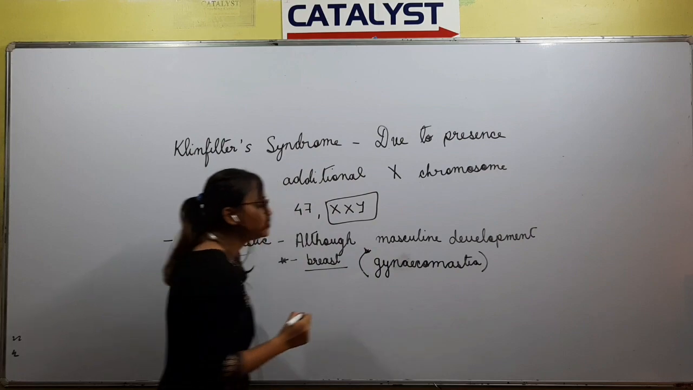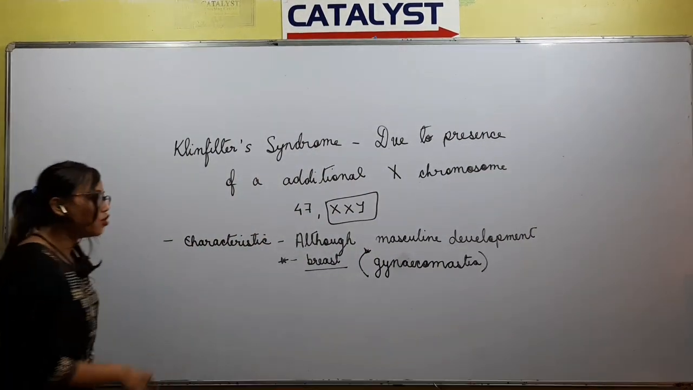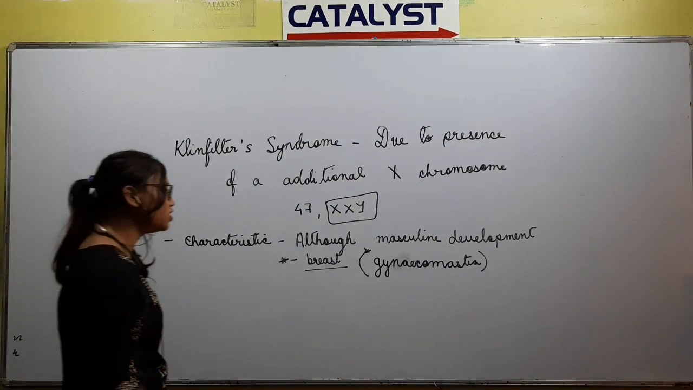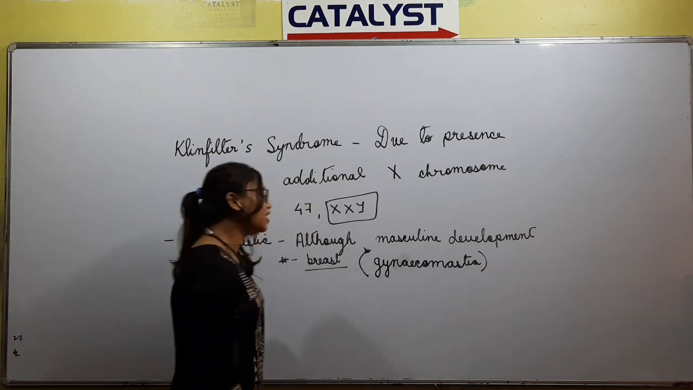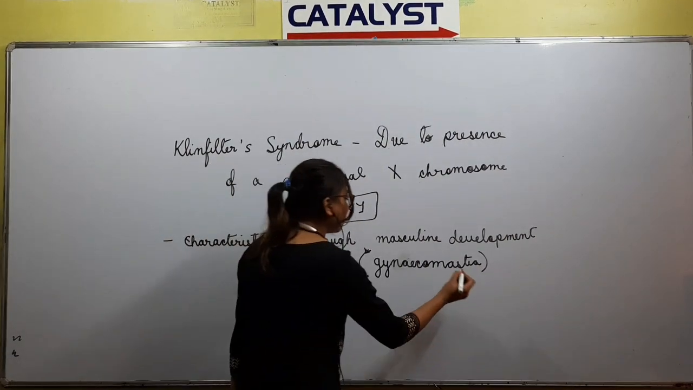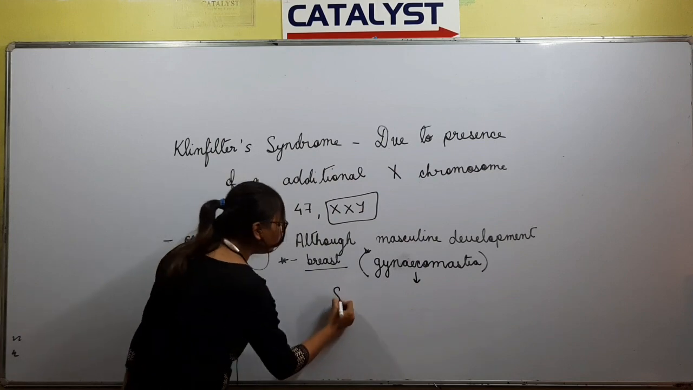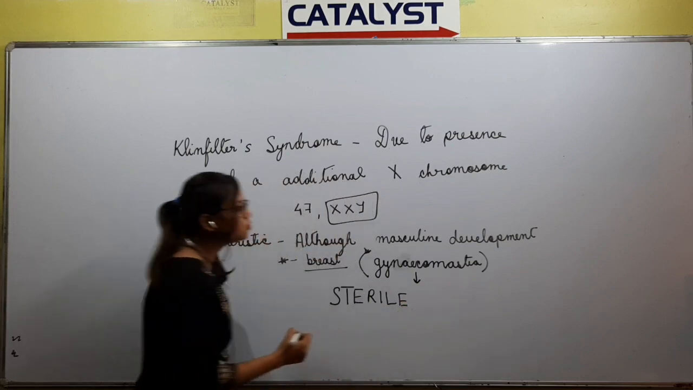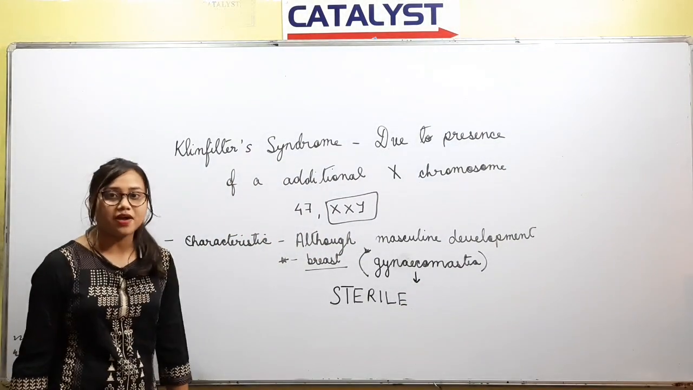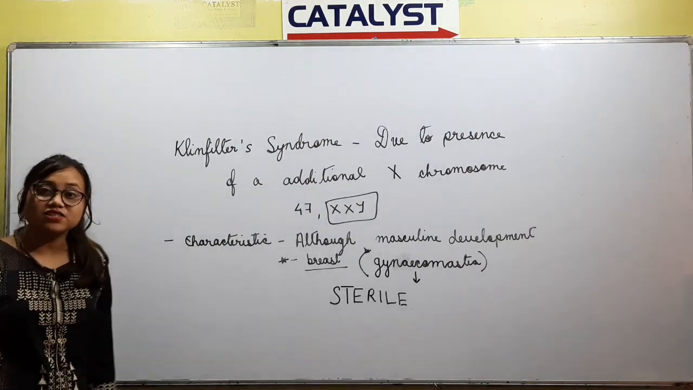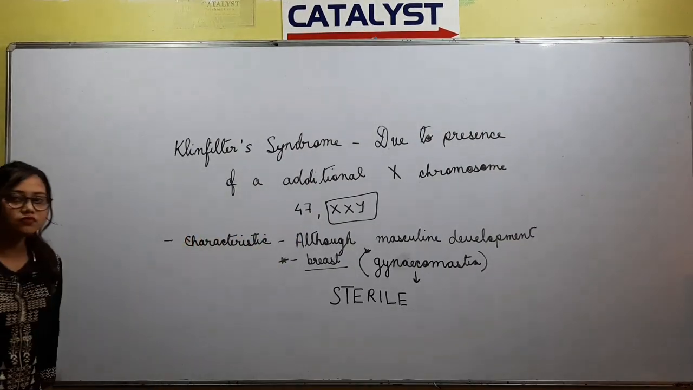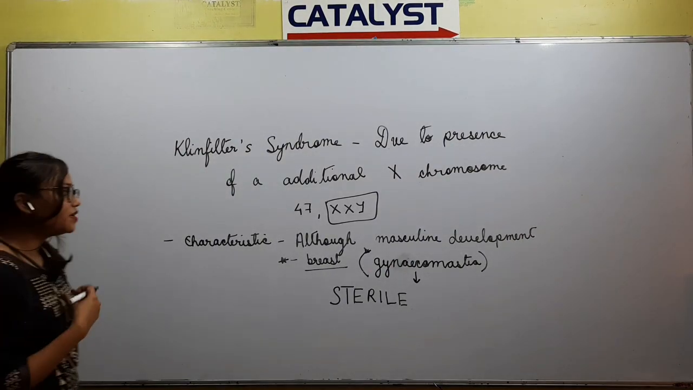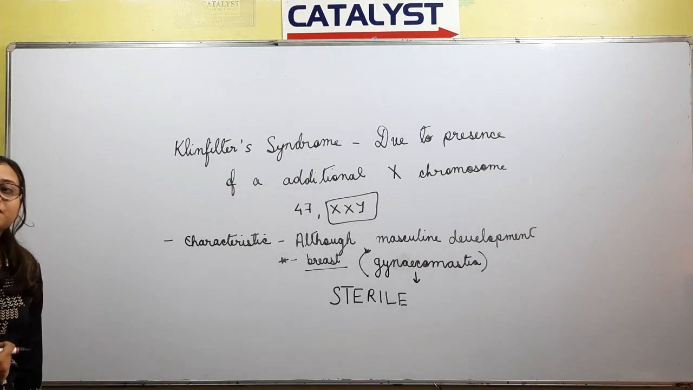And this term is important as it is mentioned in your NCERT book. So although the males have a masculine development, they have breasts, and this condition is known as gynecomastia. This is mentioned in your NCERT book, and the individual will be sterile. So this is all you need to know about Klinefelter syndrome. Just keep in mind there will be an extra X chromosome, and it is due to trisomy. The term gynecomastia is important, and the individual will be sterile.